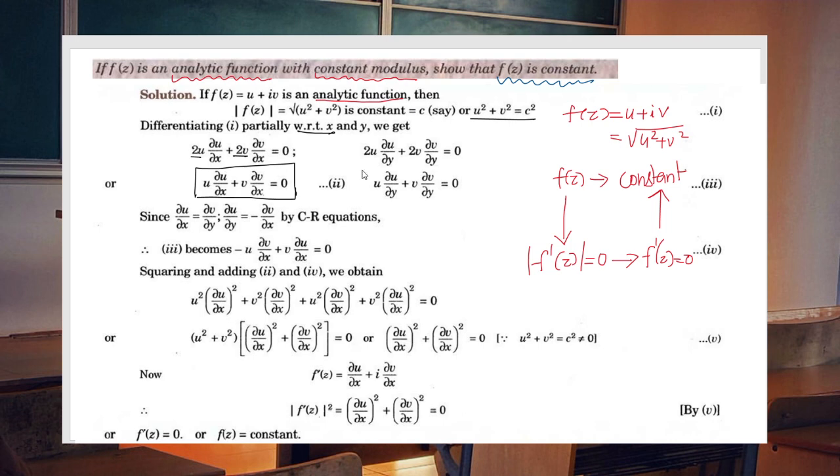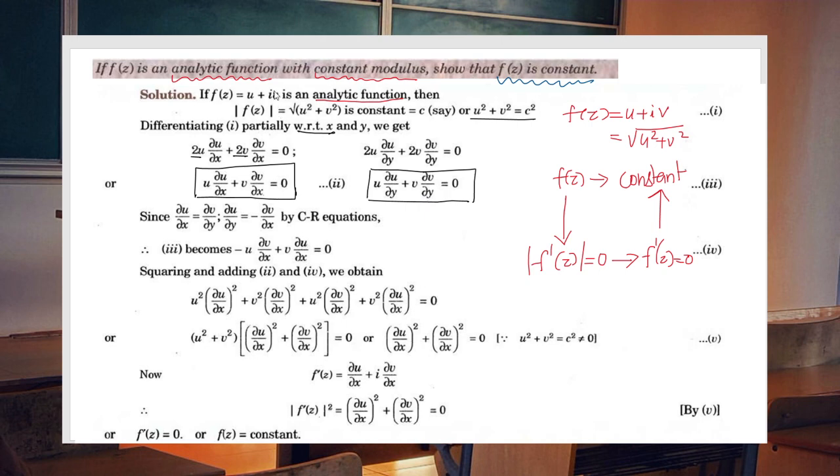Now differentiate this function with respect to y. The derivative of u square is 2u, the derivative of v square is 2v. So it is 2u dou u by dou y plus 2v dou v by dou y equal to 0. So what can we get? We get another equation: u dou u by dou y plus v dou v by dou y equal to 0.